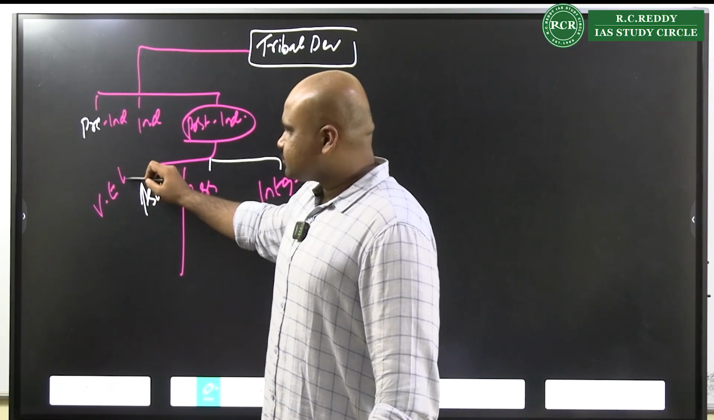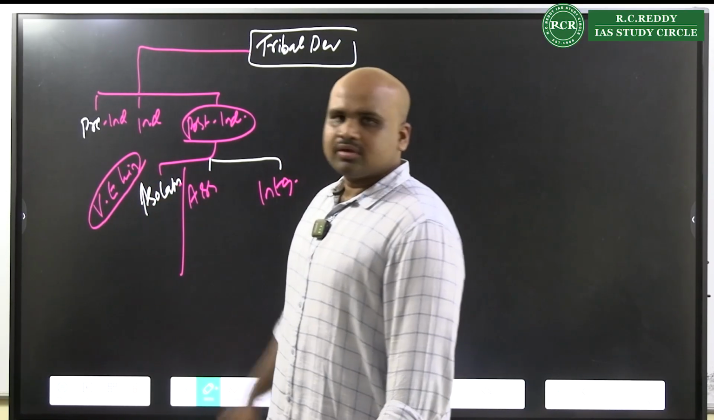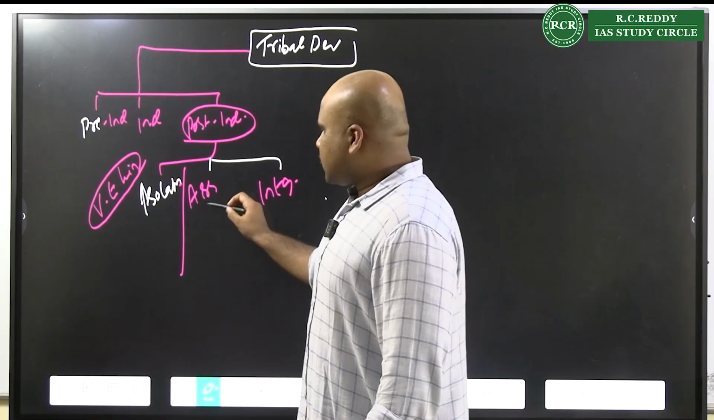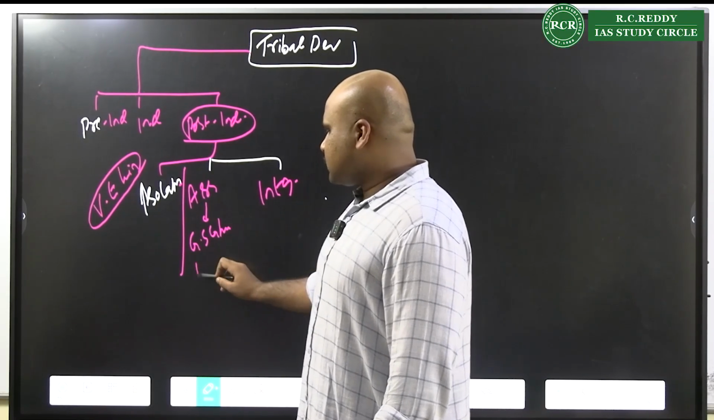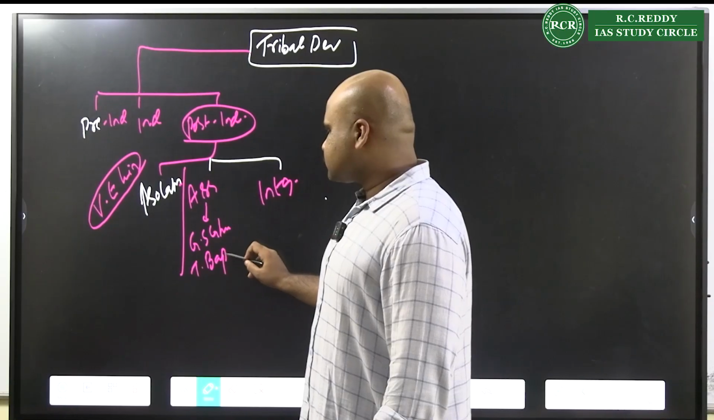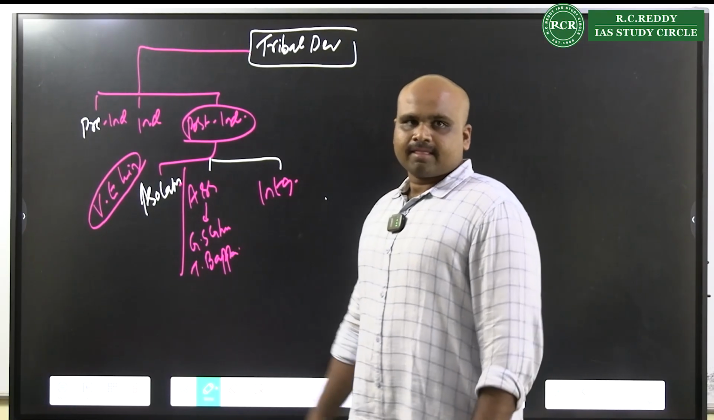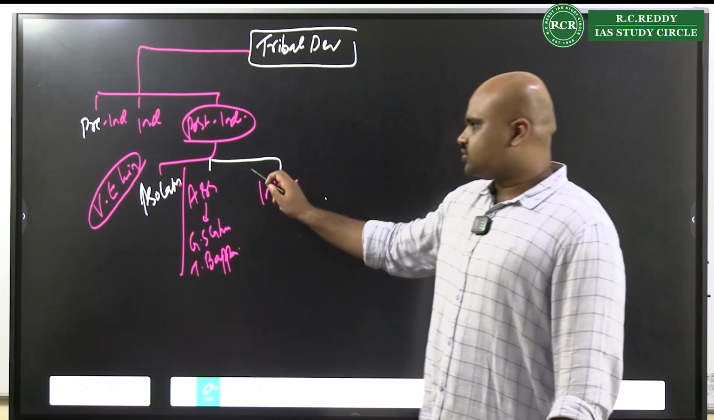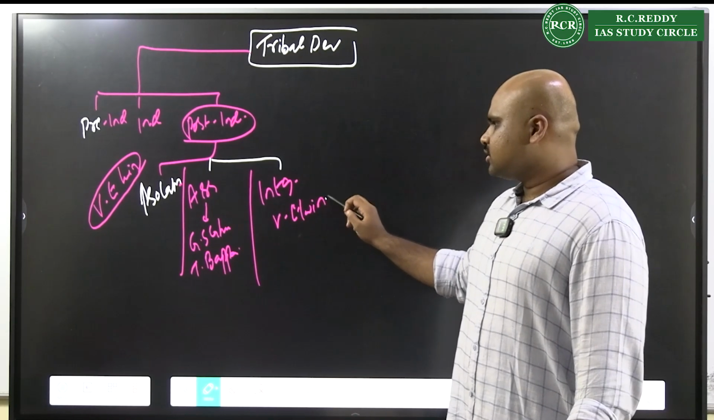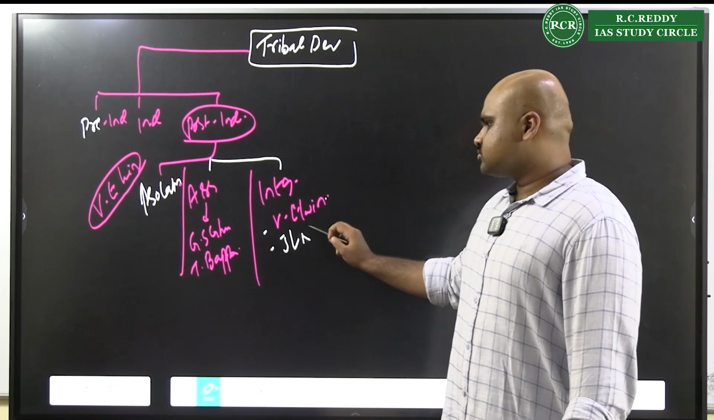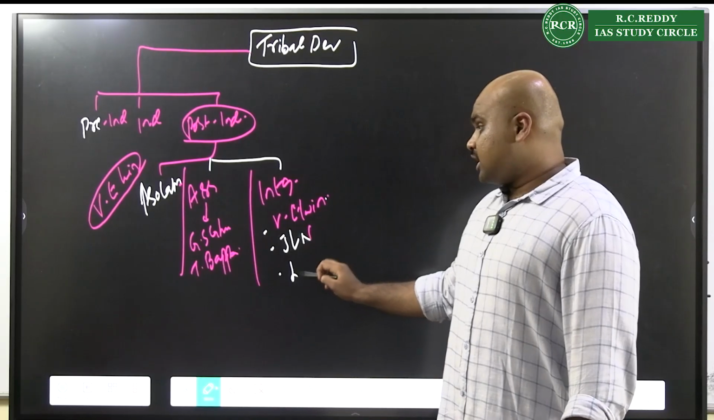Isolation approach talks about whom? Verrier Elwin. Assimilation approach talks about G.S. Ghurye and Thakkar Bappa. In the integration approach, again Verrier Elwin, Jawaharlal Nehru. You can talk about L.P. Vidyarthi.